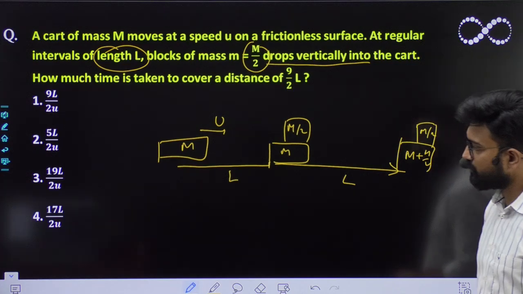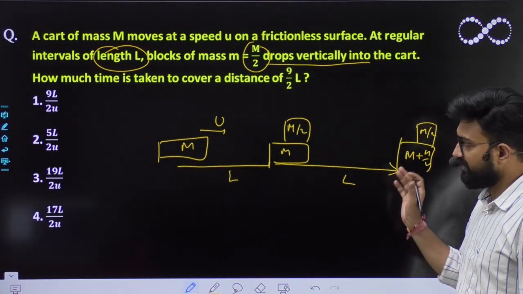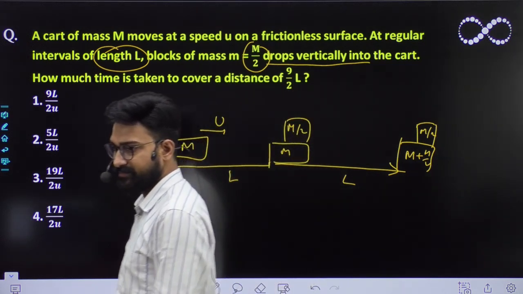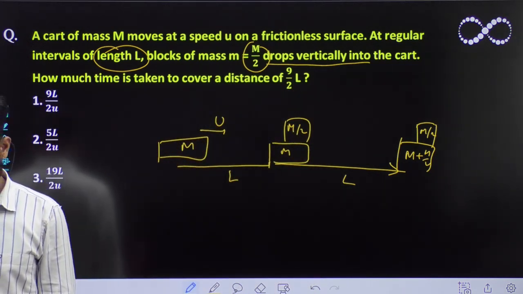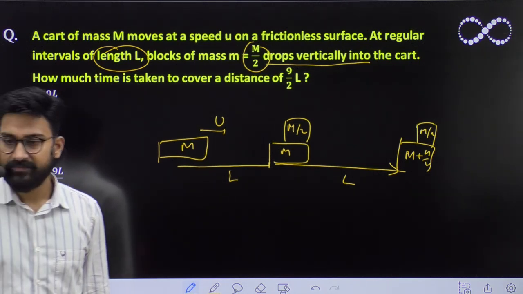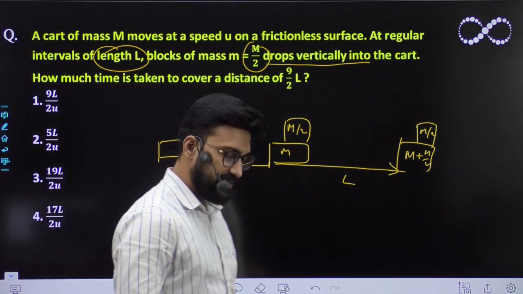Again, this is also a numerical based question, so it will require some time. I hope the question is clear to everyone.